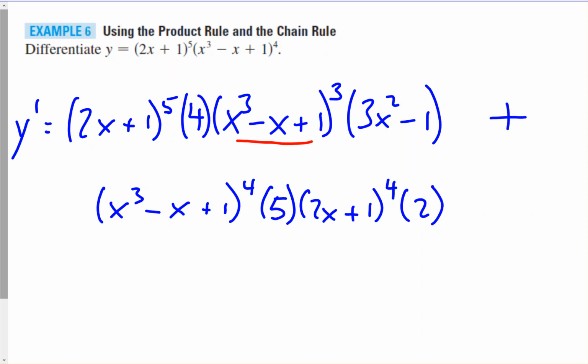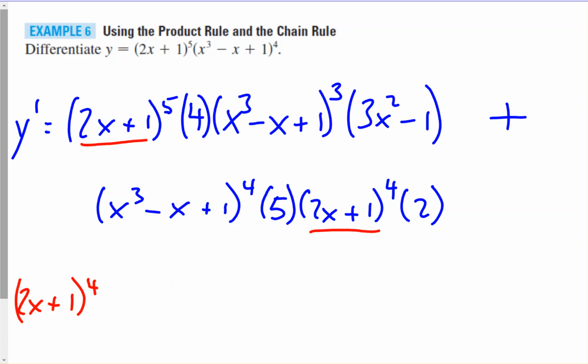And then what we do here to make this a little simpler is factor out a common factor from both the beginning piece and the ending piece, or say first half and second half. We notice both the first half and second half have a 2x plus 1. The common factor will be to the fourth, so we'll factor that out: 2x plus 1 to the fourth.